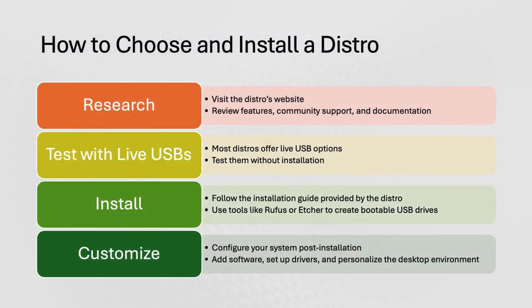To choose and install a Linux distribution, first research the distro's website for features and support. Test it live with USBs without installation. Follow the installation guide and use tools like Rufus or Etcher. And finally, customize your system by adding software and personalizing the software environment.